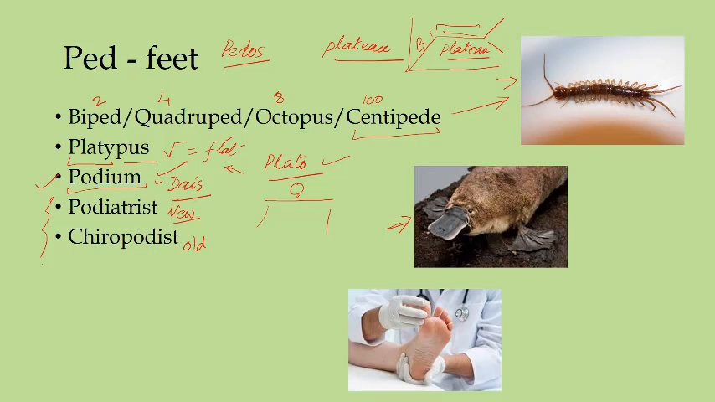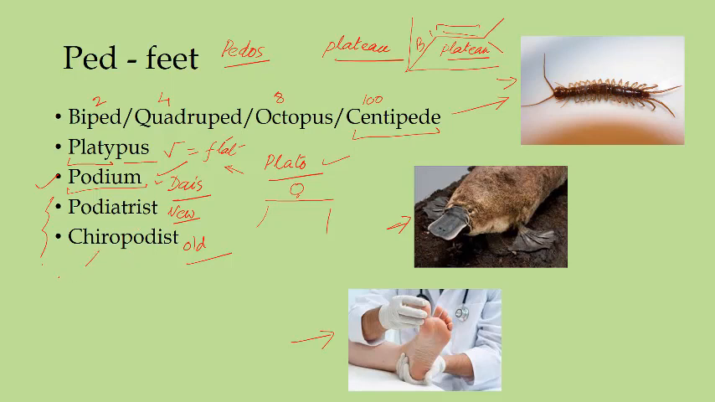Podiatrist is the new one, and chiropodist is an obsolete word which is no longer used. Okay, so podiatrist is a doctor of feet. As you can see here, this doctor is treating the problems in your feet. And the old name for this podiatrist was chiropodist.